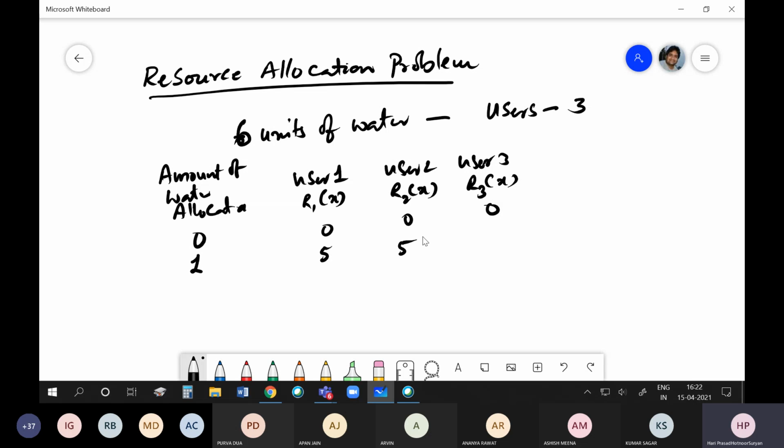For the second user it is 5, and for the third user it is 7.